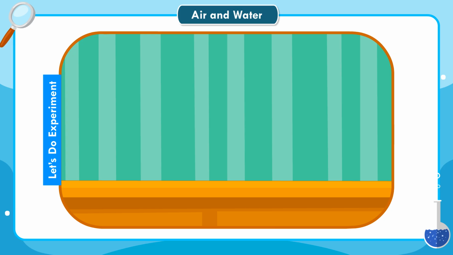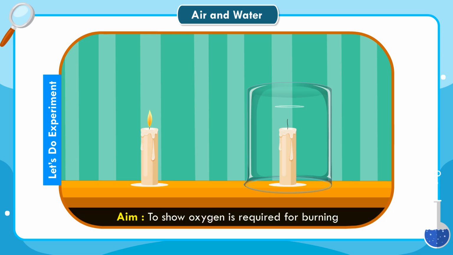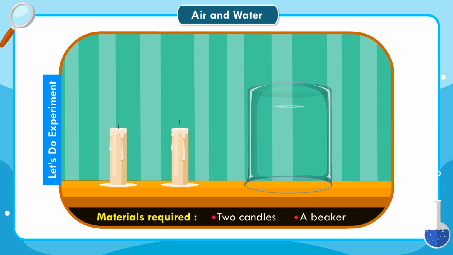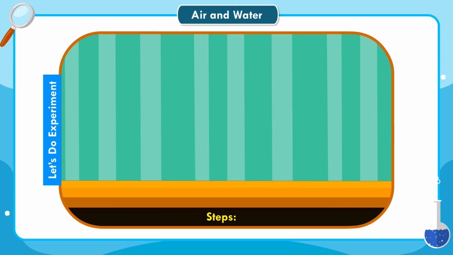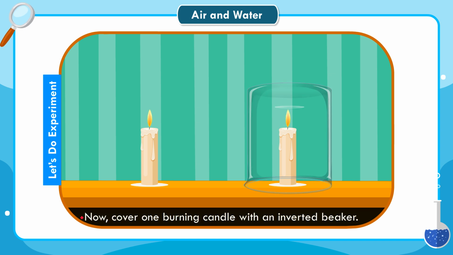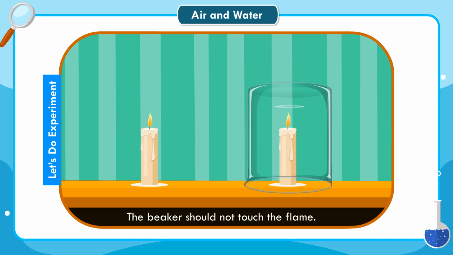Let's do an experiment. Aim: to show oxygen is required for burning. Materials required: 2 candles, a beaker. Steps. Take 2 candles and fix them on a table. Light both the candles. Fig A. Now, cover one burning candle with an inverted beaker. The beaker should not touch the flame.